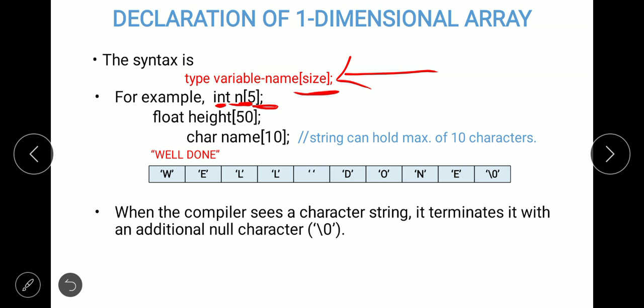One more example is using float, that is, an array of floating values. Here we have declared the size as 50. It means that this particular variable height is of type float. It is an array of floating values which can hold 50 elements, or 50 floating values.